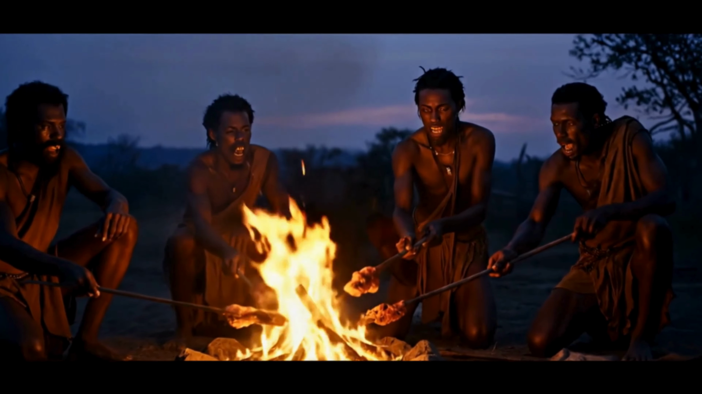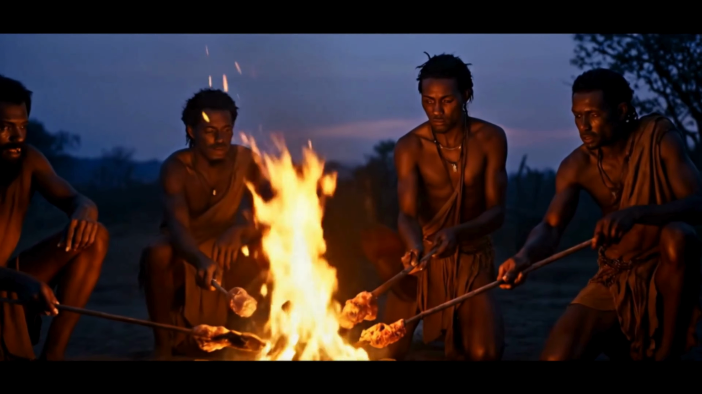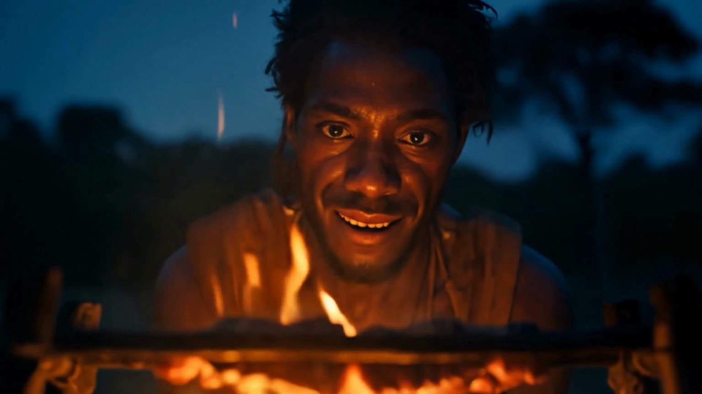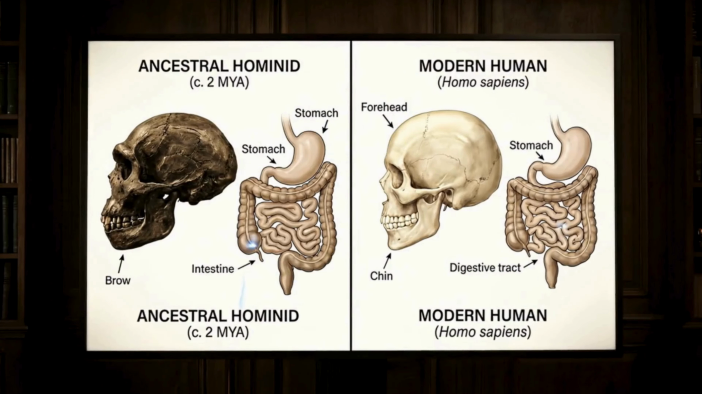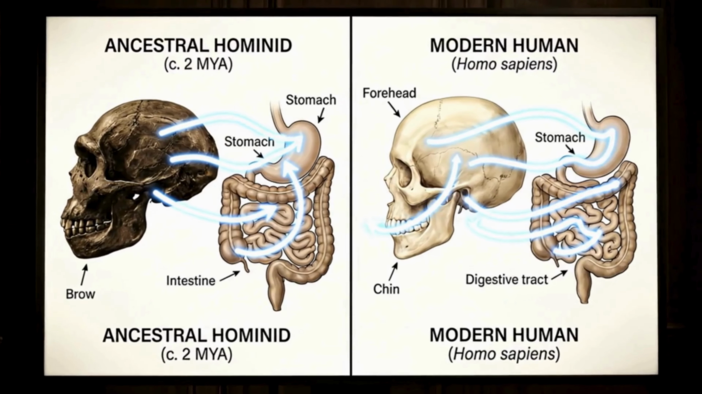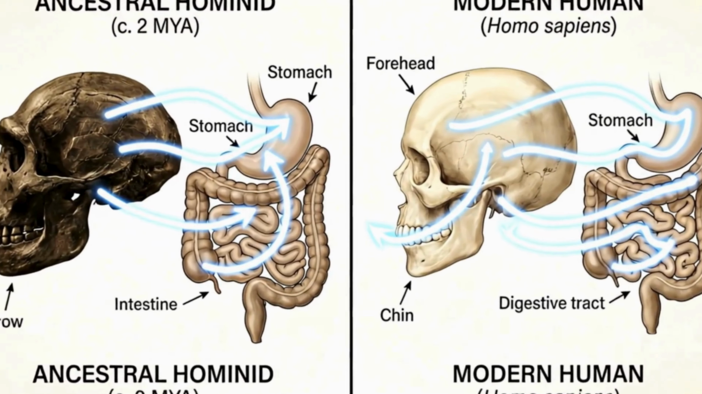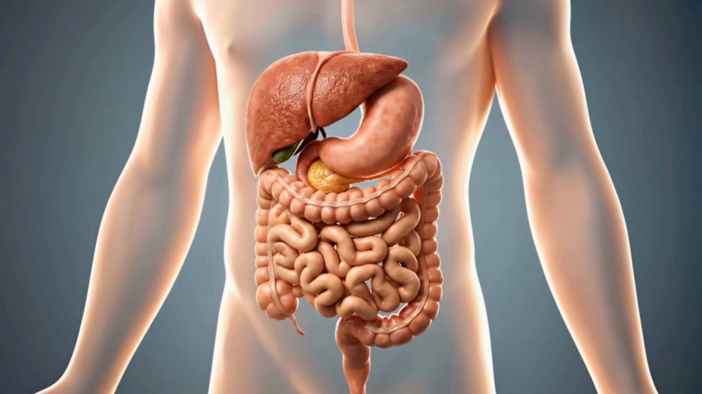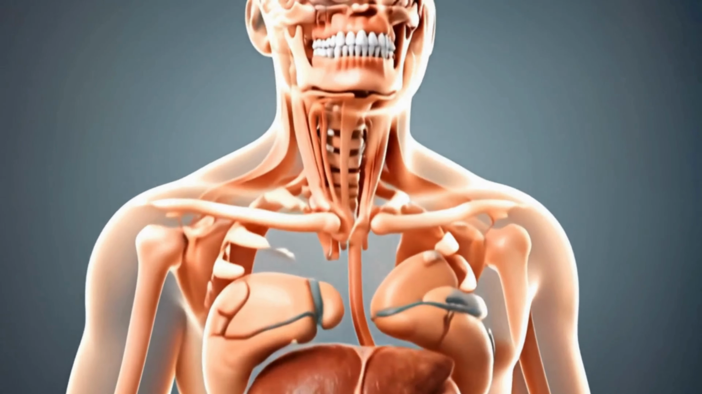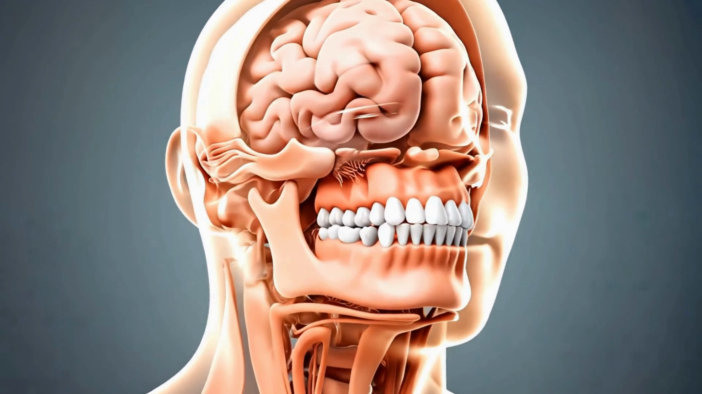Increased carnivory and cooking. The shift to consuming more meat and the control of fire for cooking represented a major evolutionary turning point. Host adaptations. Cooking made food more digestible and increased net energy gain, which supported the development of larger brains, but led to a reduction in gut volume and smaller teeth in humans compared to our ancestors.